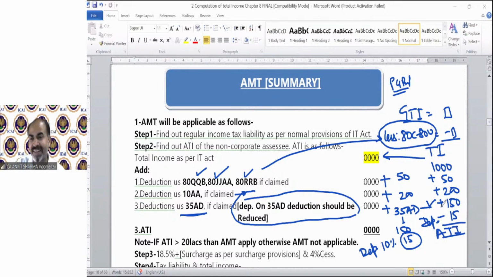So if it is exceeding 20 lakh rupees, the AMT provision is applicable in case of individual, HUF, AOP, BOI, AJP. If it is not exceeding 20 lakh, AMT is not applicable. But if the question relates to LLP or partnership firm, then whatever the amount of ATI, the AMT provision will be applicable.